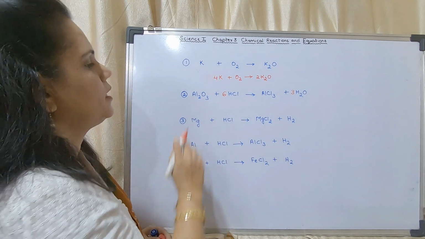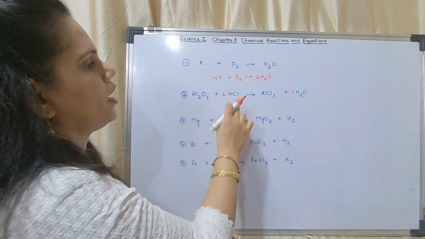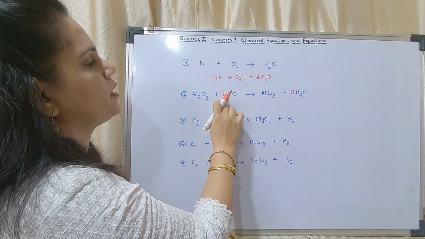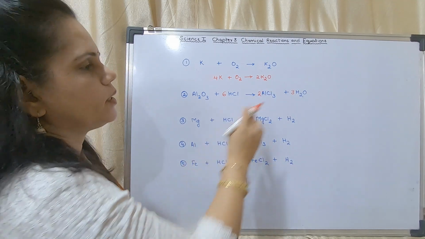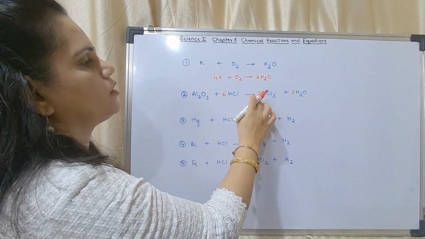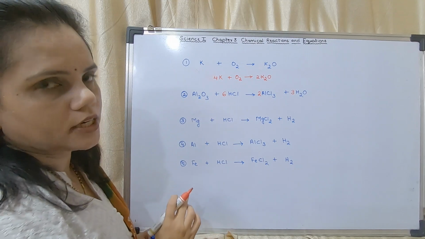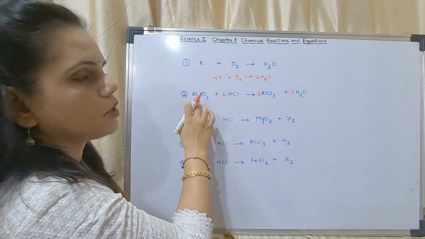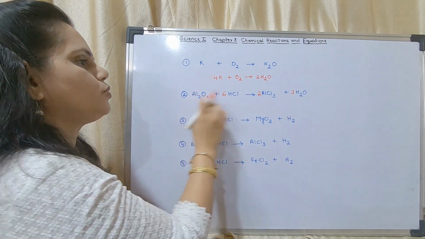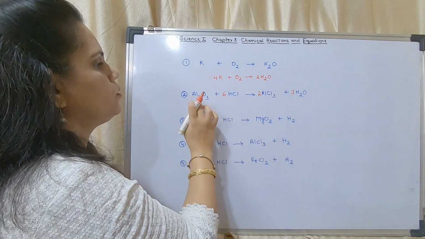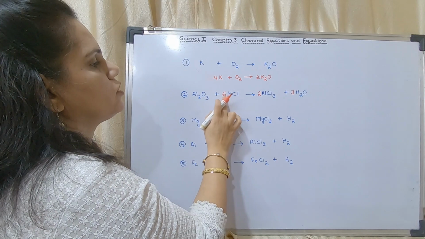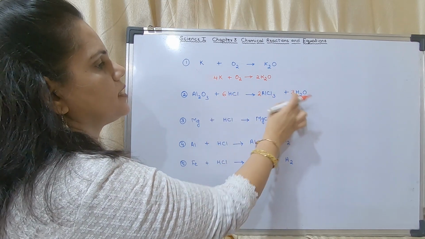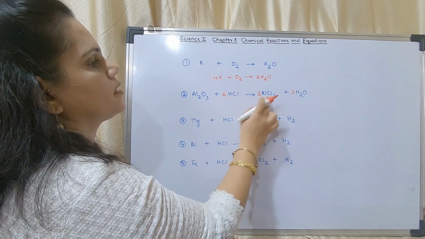Now if I put a 6 here, how many Cl? It is 6 Cl. So if I put a 2 here, it will be 6 Cl and 2 Al. 2 is already there. So how many atoms of aluminium? Aluminium 2, aluminium 2, oxygen 3, oxygen 3, hydrogen 6, hydrogen 6, chlorine 6, chlorine 6.